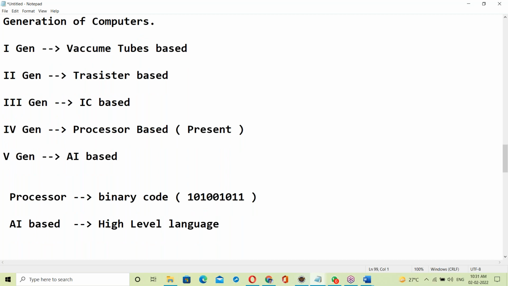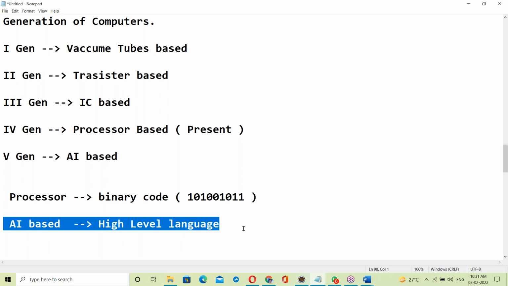AI based OS internally uses Java, Python, R language, different kinds of these. An AI based computer can understand high level language like the English language. Okay, that is the future.